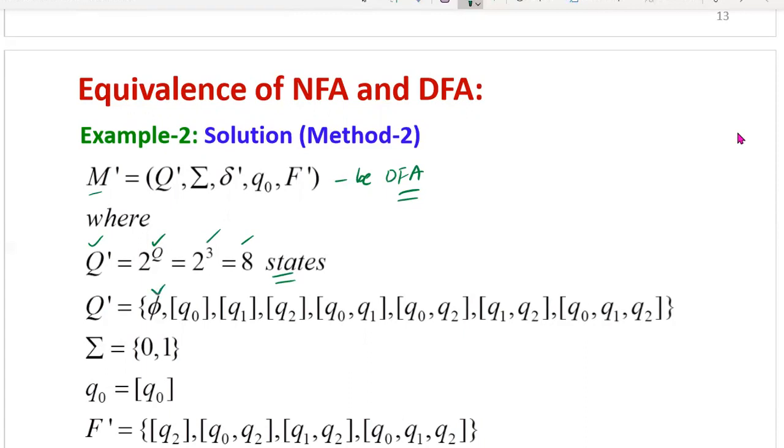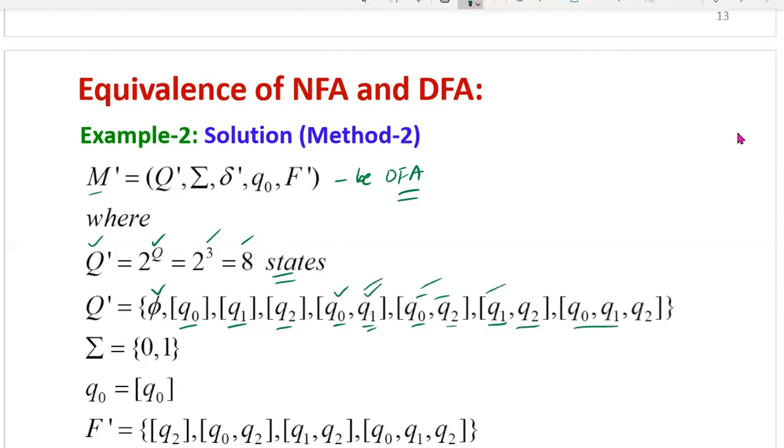First you can take phi as the empty state, then all individual states q0, q1, q2, then the combinations q0, q1, then q0, q2. With q0, the next state is q1; don't take self states like q0, q0 or q1, q1. So it won't allow self states two times. So q0, q1 is over. Then q0 with next state q2. Then come to q1, with next state q2. Don't take q2, q1. Don't take q2, q0. Don't take q1, q0. Only unidirectional order you have to follow. So for the 2 combinations, only these pairs are the edges.